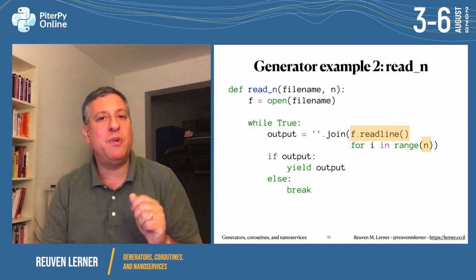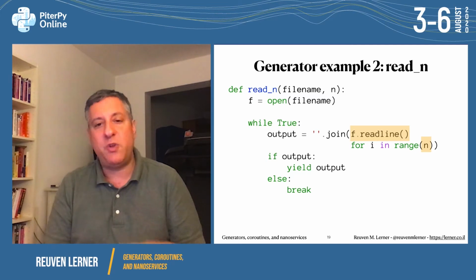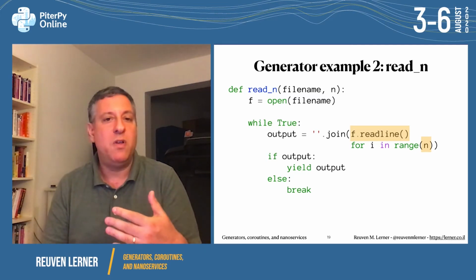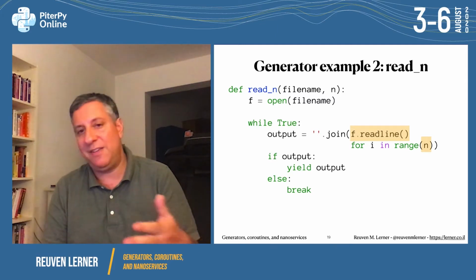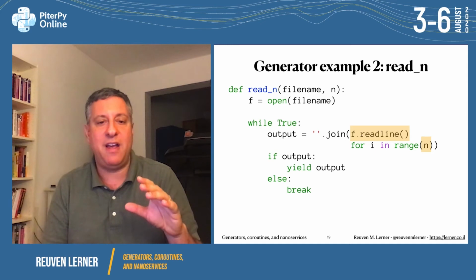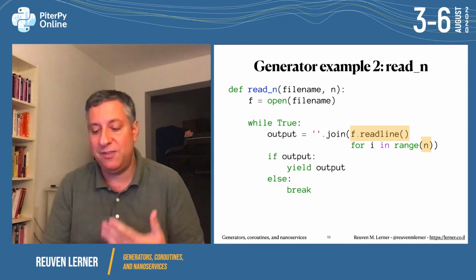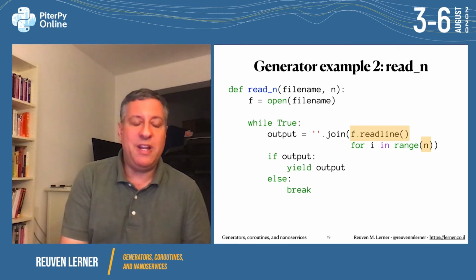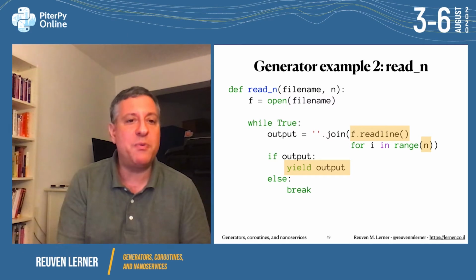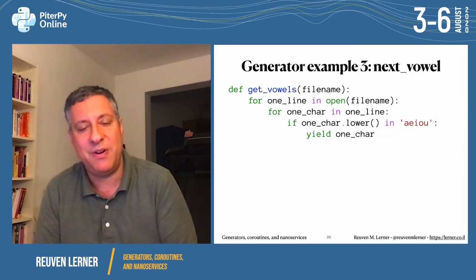But wait, f.readline returns an empty string if I'm already at the end of the file. So I'm going to call f.readline 5 times, let's say. None of them might be blank, or I might get lines for all of them, or they all might be blank if I'm already at the end of the file. And if I'm already at the end of the file, then joining them together will still give me an empty string. So if the output is a non-empty string, then we'll yield it. We're going to give the person the last thing. Otherwise, we're going to break. And if we break, then we go to the end of the function, and very good.